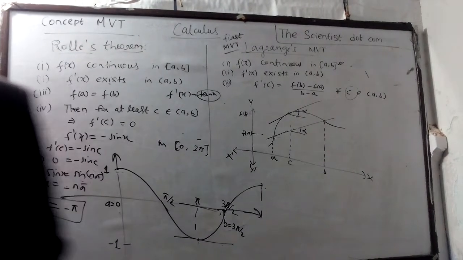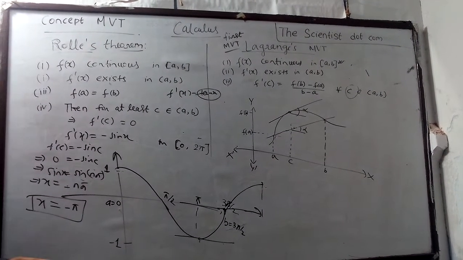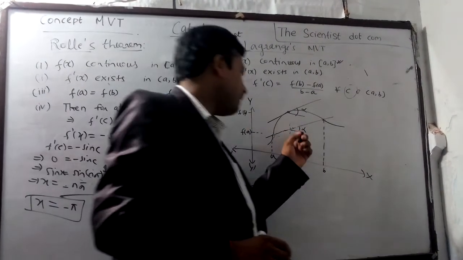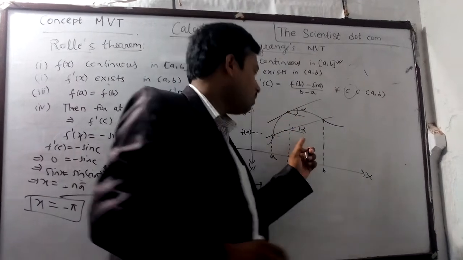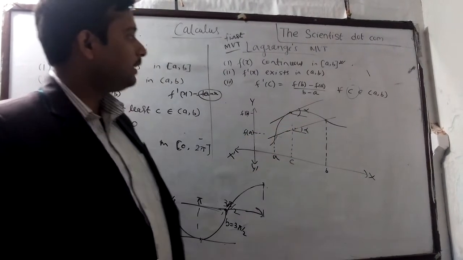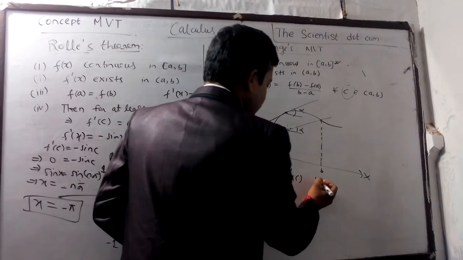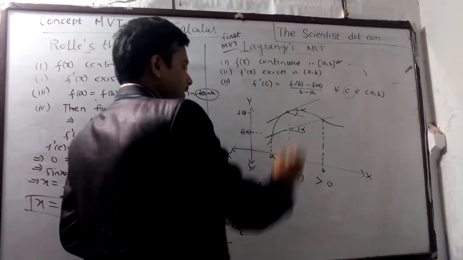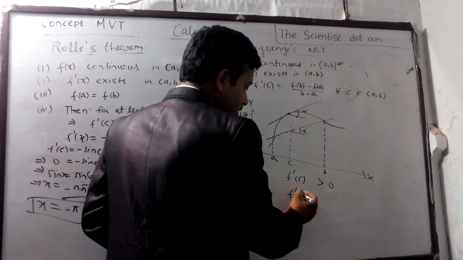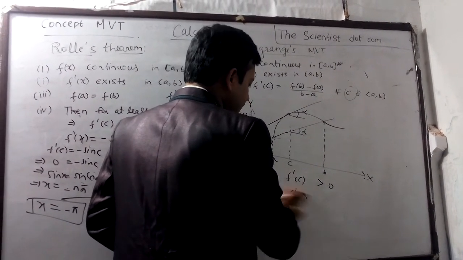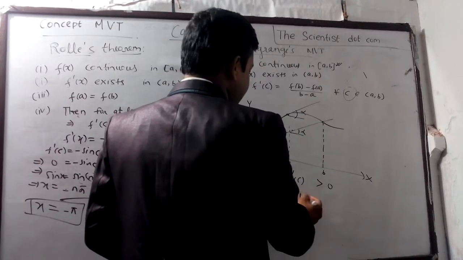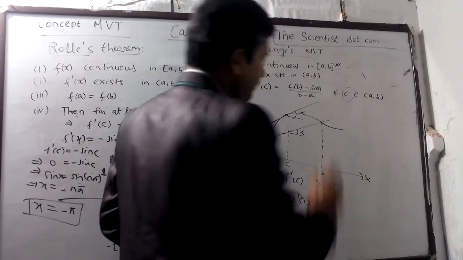In Rolle's theorem, we found that the tangent is parallel to the x-axis, but here the tangent is parallel to the chord. If f dash c is positive, then it is an increasing function, and if f dash c is negative, it is a decreasing function.